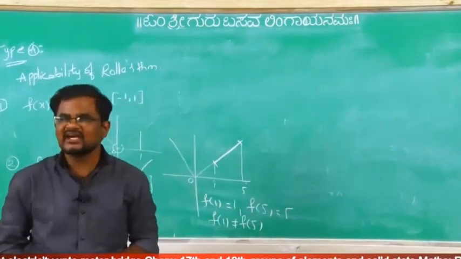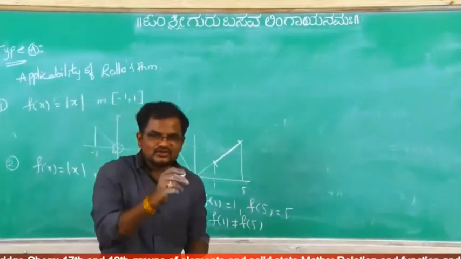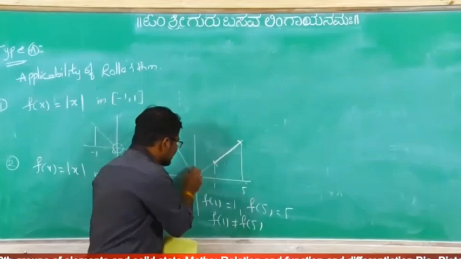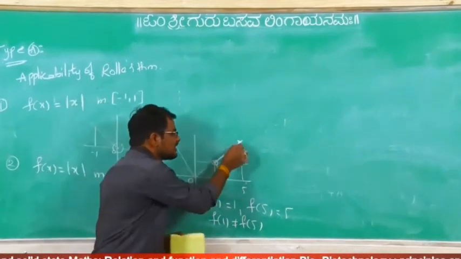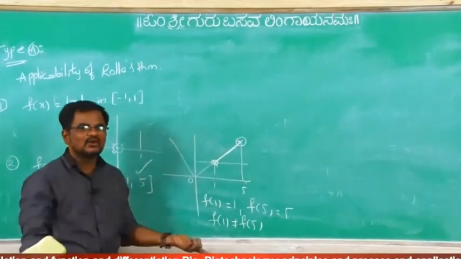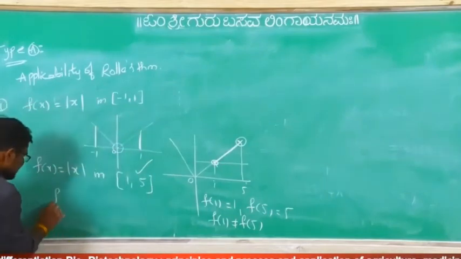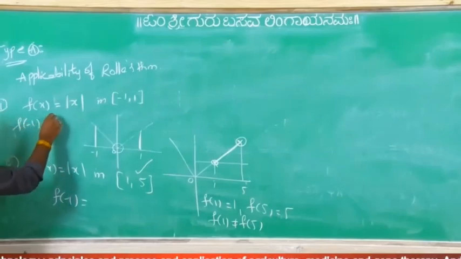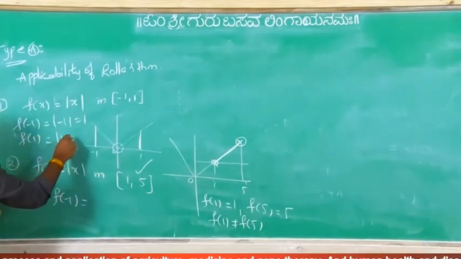You can identify it by the diagram only. What is the reason? A U-turn should be there, one curve should be there. Here if you observe, here f of 1 is there, here f of 5 is there. This length is not equal to this length. But in the earlier case this length is equal to this length, because in that interval f of minus 1 is modulus of minus 1, which is 1, and f of 1 is modulus of 1 equal to 1.